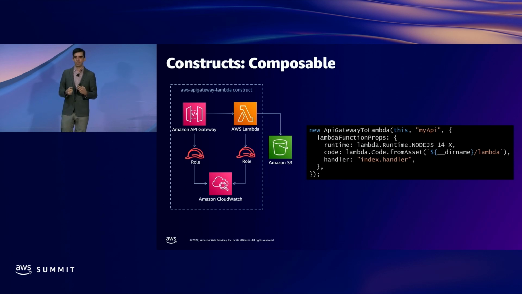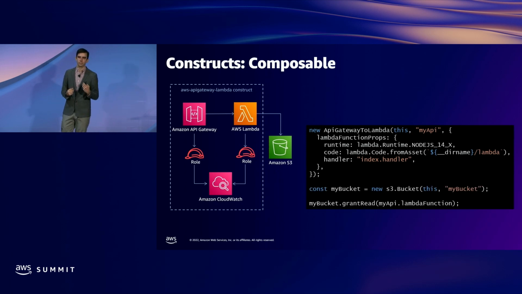With CDK, you're able to easily compose together different constructs. So in this example, to add an S3 bucket, I just have to instantiate an instance of the S3 bucket construct, and then call the grant read method. And I have all I need to have the IAM policies wired together appropriately.